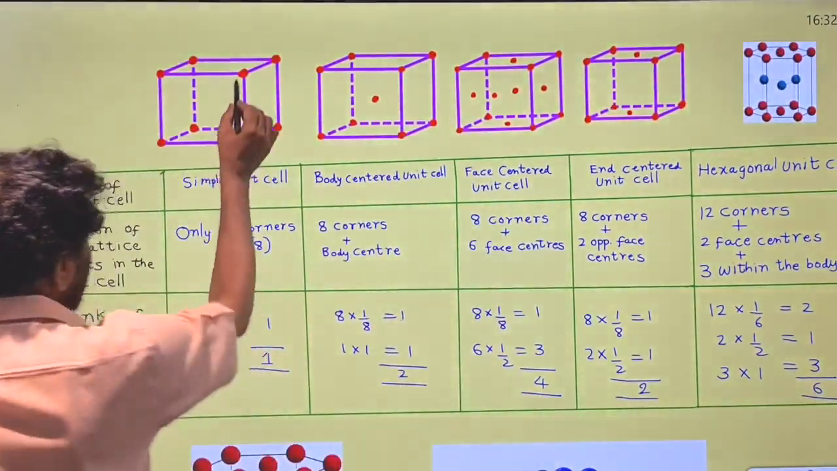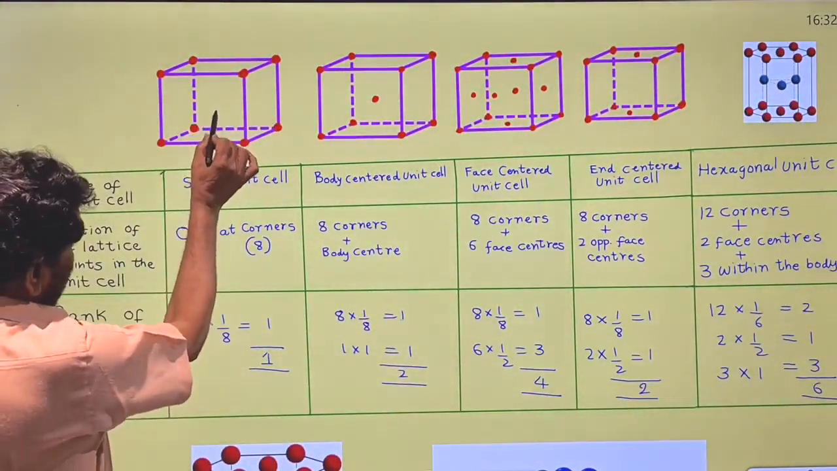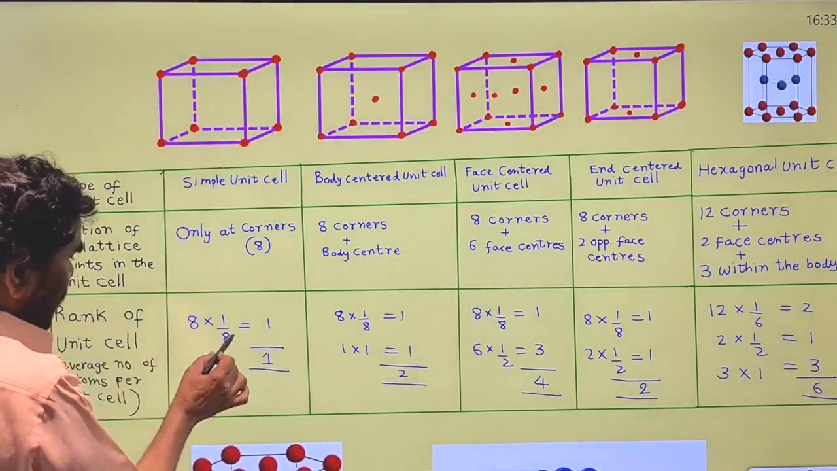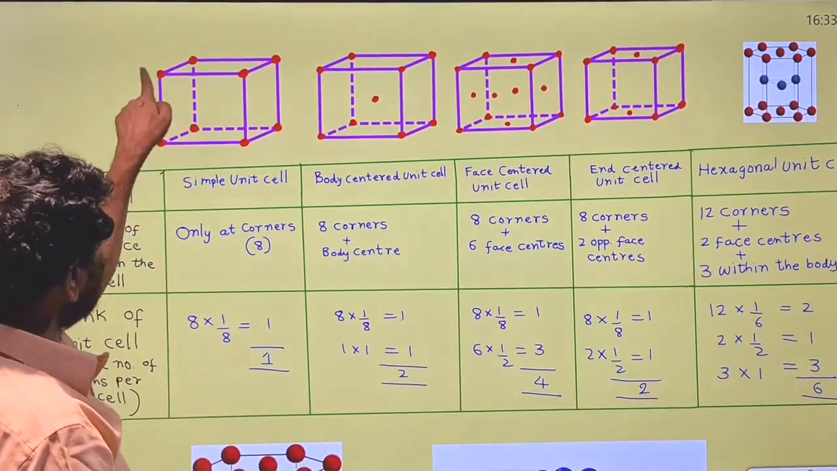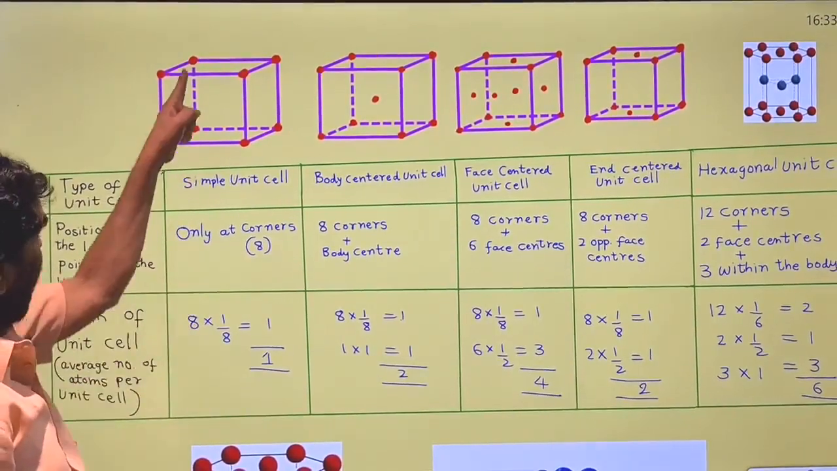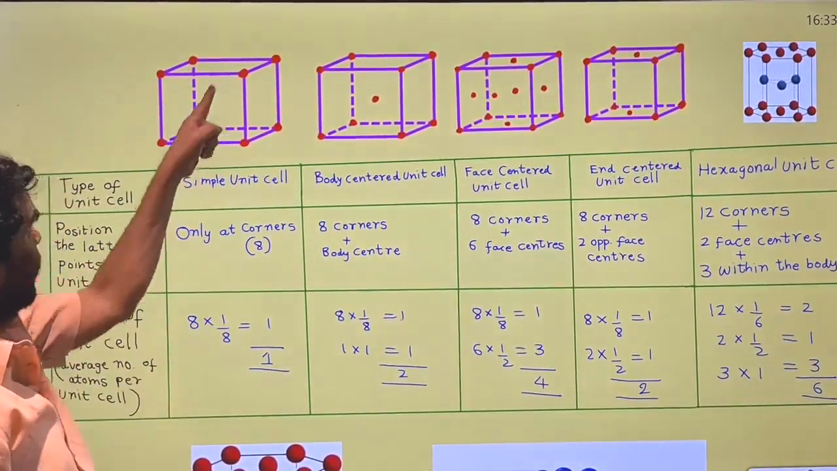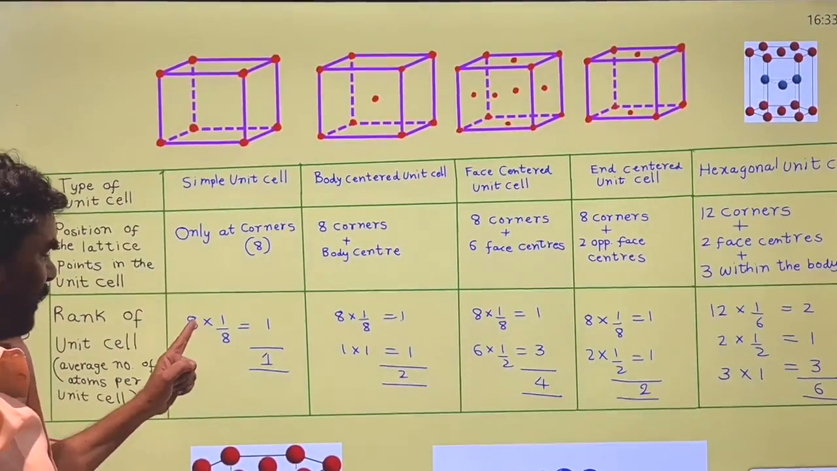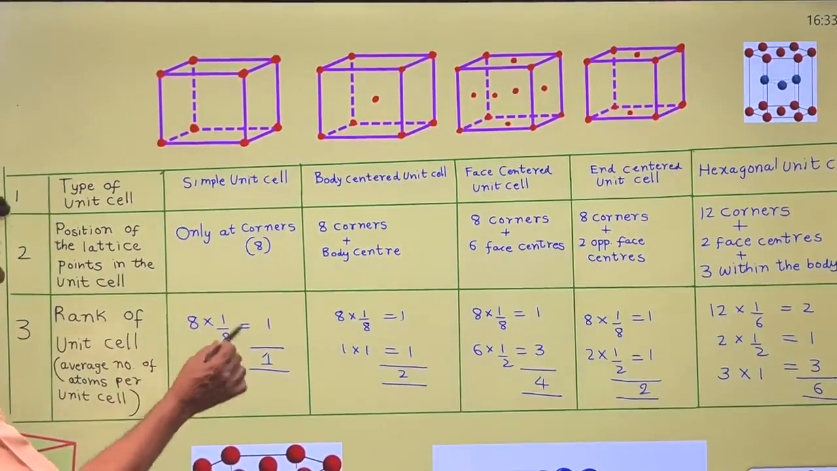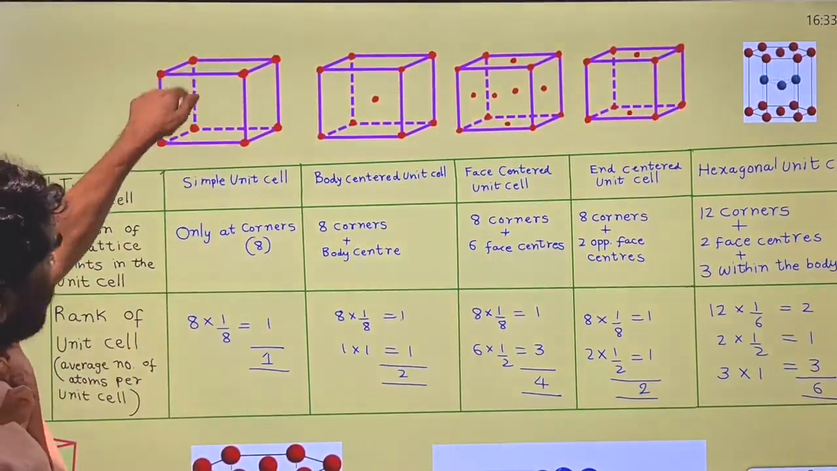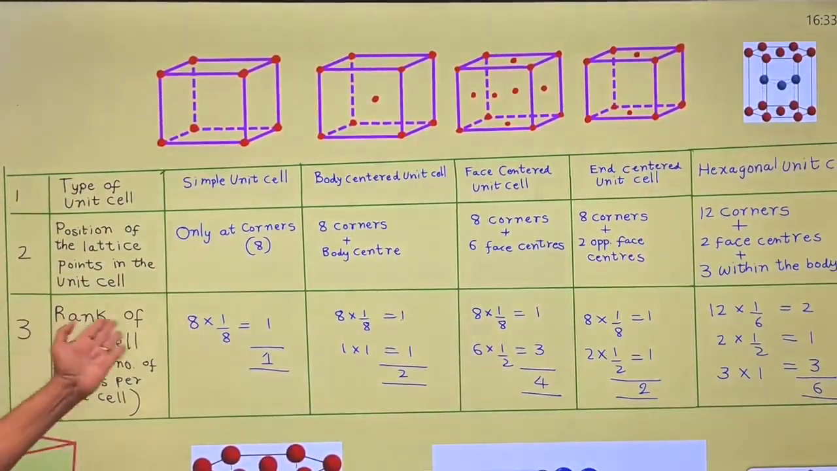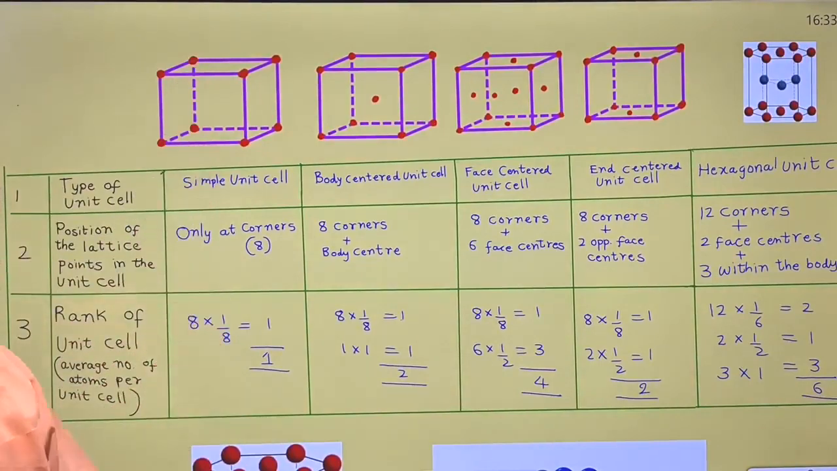Therefore, each lattice point's contribution to this unit cell is 1/8 part. How many lattice points are there at the corners? 8 lattice points. From each lattice point, what is the contribution? 1/8 of the atom, molecule or ion, whatever it is. That is, on average, how many atoms are involved in the formation of this one unit cell. That is the rank of this unit cell, which is 1.